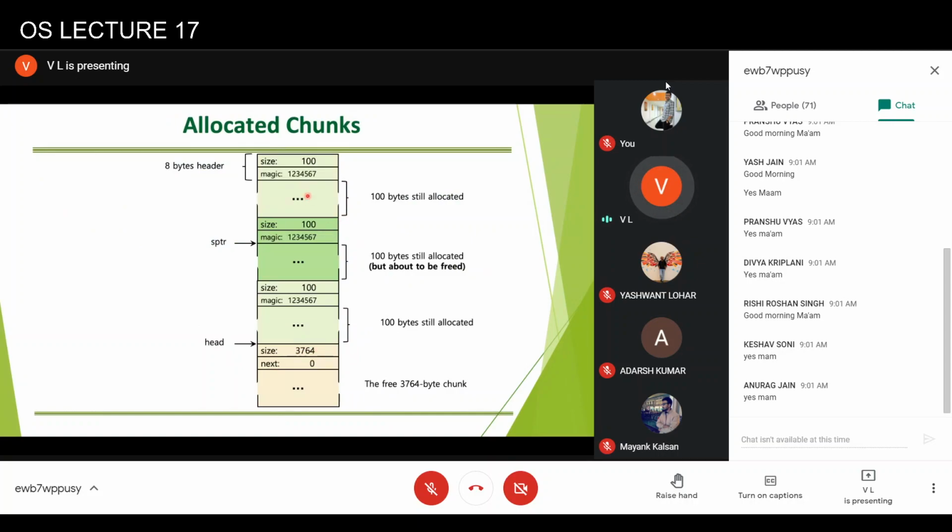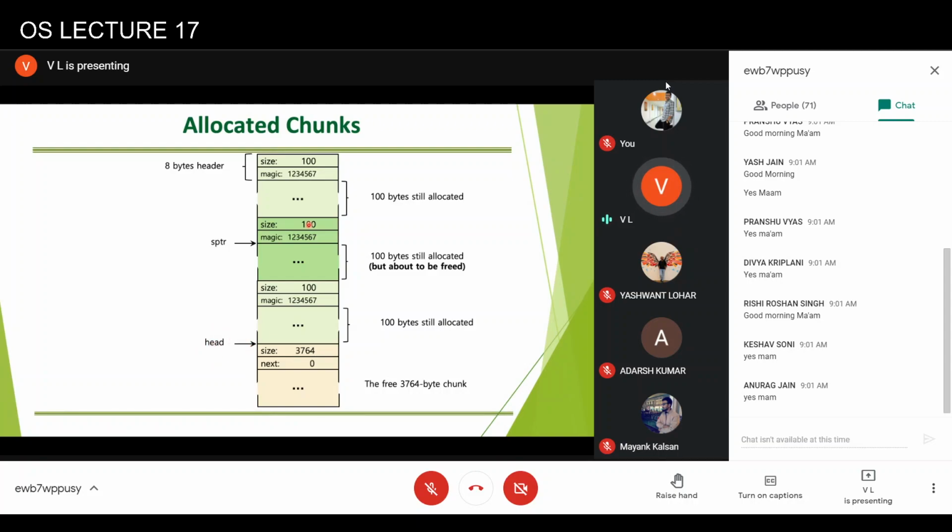Let's say this allocation was done, this allocation was done, and this allocation was done. Now the programmer makes a free call to free this space, so this part is about to be freed. If this becomes free, generally you will put it at the beginning of the free space list. So this is the head of the free space list right now.